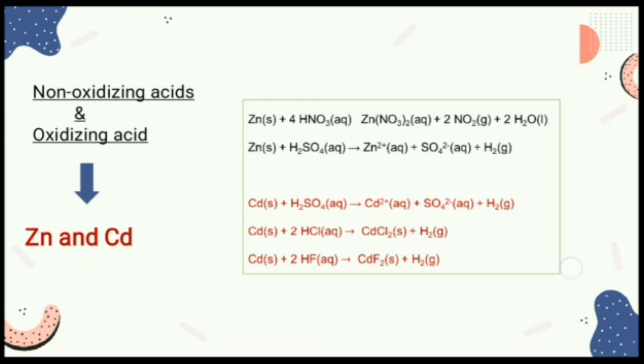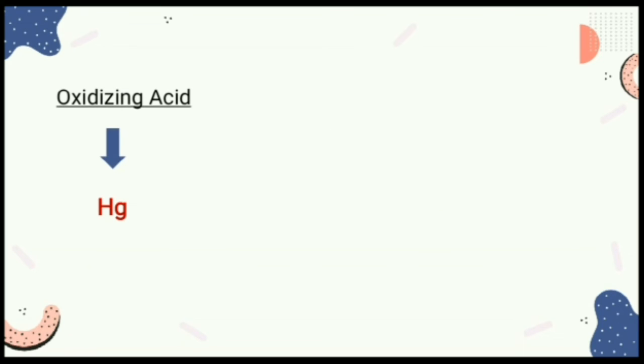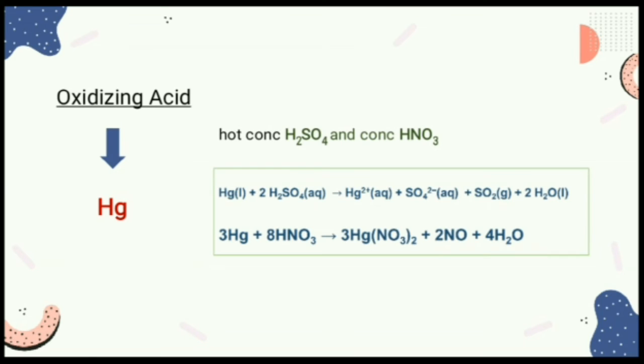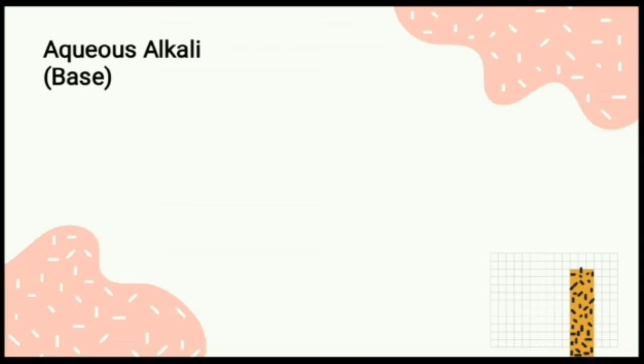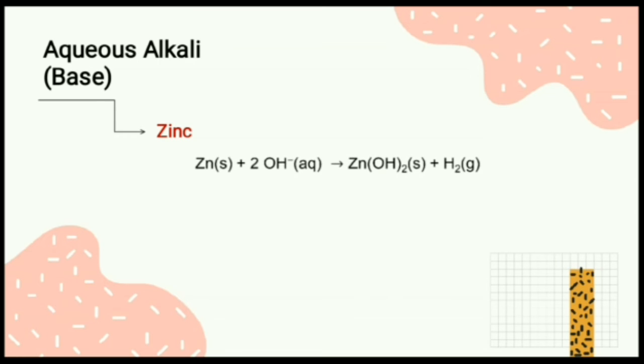Mercury reacts slowly with oxidizing acids such as hot concentrated sulfuric acid and concentrated nitric acid, but mercury is not reactive to non-oxidizing acids. Zinc is the only element in group 12 which dissolves in aqueous alkali base.